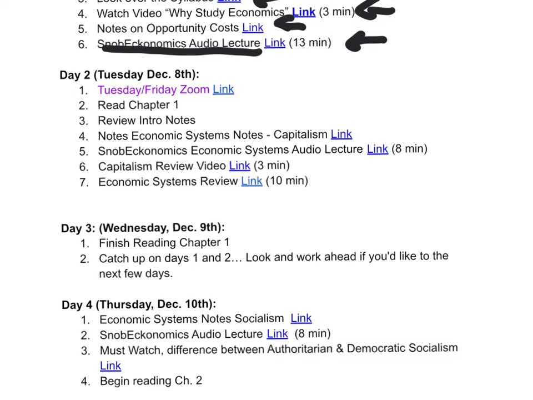So if you look here on Tuesday, I have a Zoom link. It is required, as much as required can be. You need to be at every single Zoom, so make sure you work around your schedule with work and family stuff. Come to the Zooms. I'm going to teach that day, and I'm going to give you pointers on what's coming up. So today is Tuesday. Let's pretend today is Tuesday.